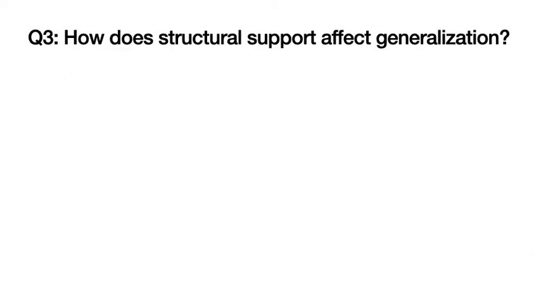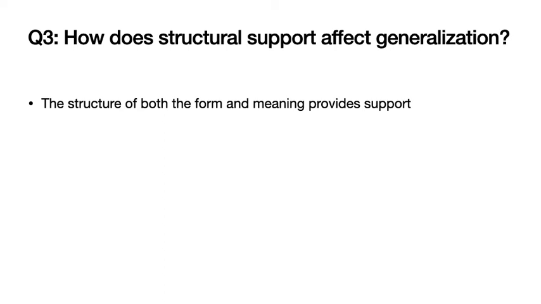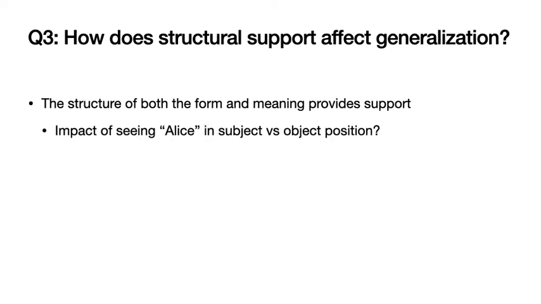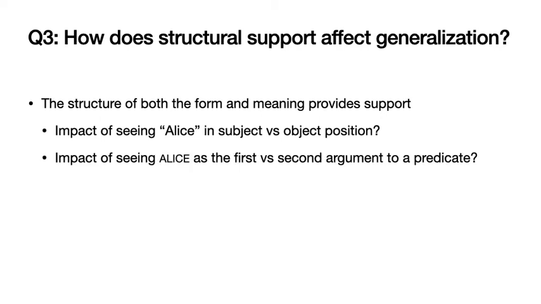Another question we have is how structural support for the withheld antecedents affects performance on generalized reflexive sentences. That is, we want to know if making the withheld antecedent appear in fewer grammatical positions might make the task of interpreting it in reflexives more difficult. The structure of both the form and the meaning provides this support. We wonder both about the impact of seeing antecedents in different grammatical positions during training, as well as seeing antecedents in different semantic positions.